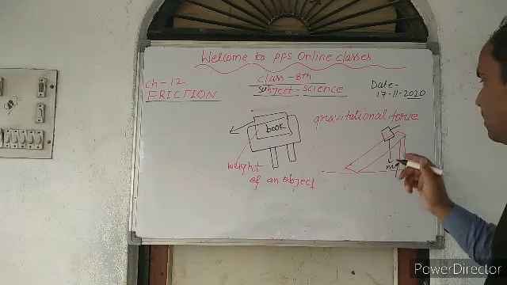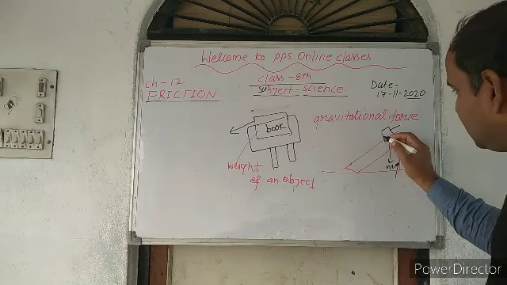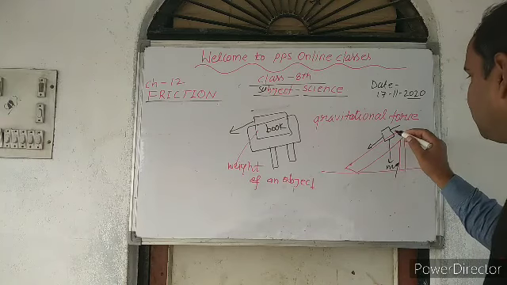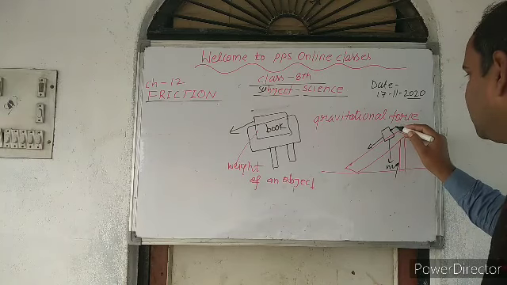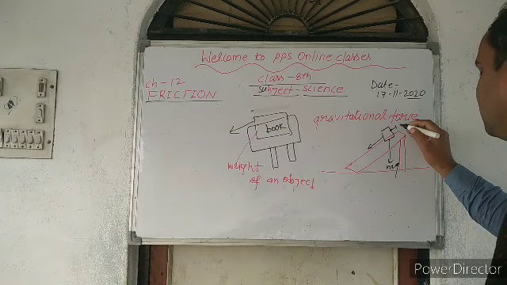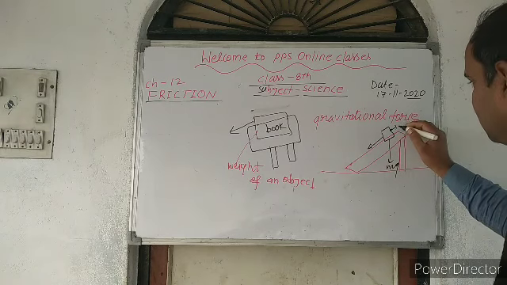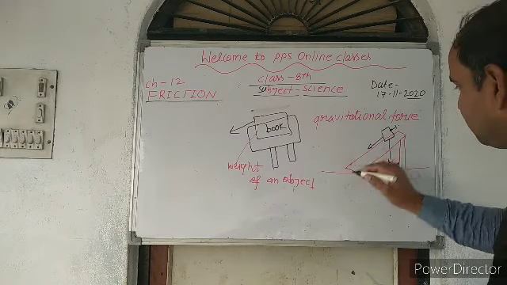Like when an inclined plane is made, this is the inclined plane, placed on the ground surface. Suppose a small piece of wood is placed on this inclined plane, so it will begin to slide. This is the weight, mg, acting due to the weight of the object which has been placed here. This is the direction of the motion, but the frictional force will always be in the opposite direction. This is the frictional force, the opposing force.